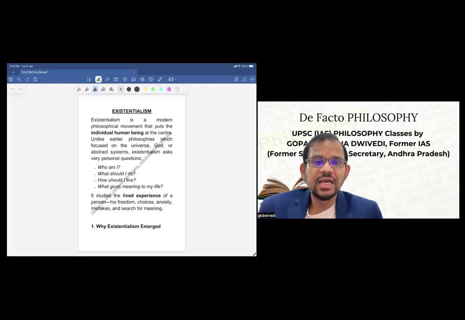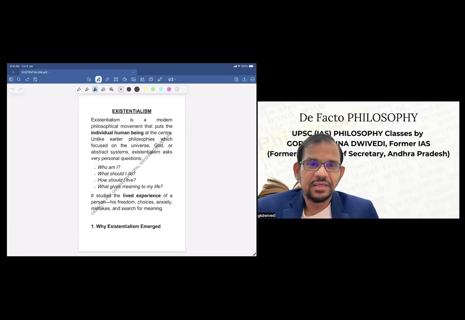This is different because other philosophies put God or the world or the soul or something else at the central focus. Here, the individual is the central focus. This is basically a reaction to naturalism or idealism, and therefore this philosophical movement started.